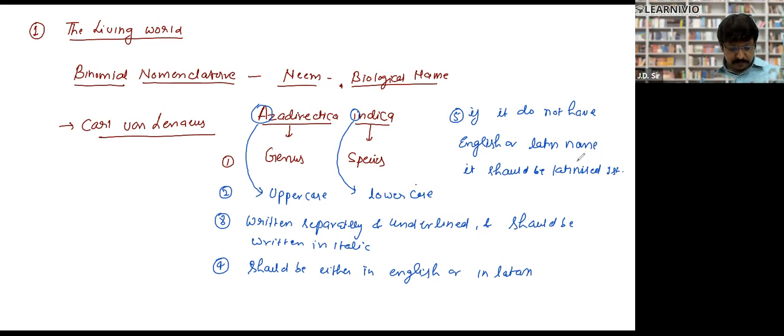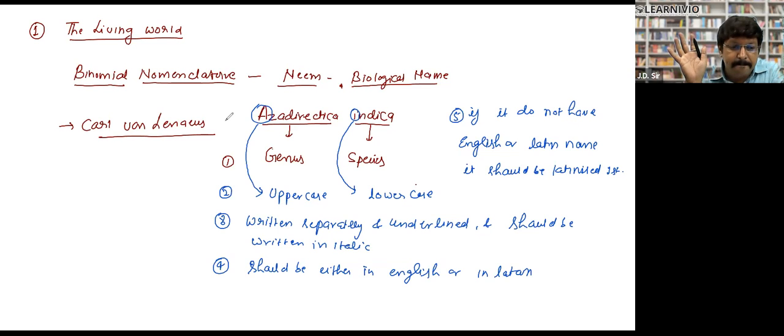So what's the meaning of nomenclature? Nomenclature means name, just giving a name for a specific animal. Right. Is it clear to all of you? Yes, sir. 100% crystal clear? Yes, sir. Great.